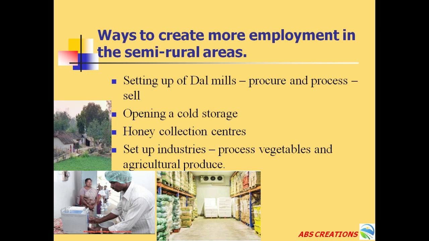We can set up dal mills to procure and process the products and even sell the products. Opening a cold storage to protect the crops or the vegetables. Honey collection centers to collect the honey from all the areas of semi-rural. Setting up industries to process vegetables and agriculture produce. When we carry out all these activities, employment is generated in greater numbers.